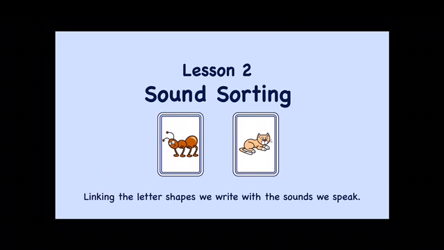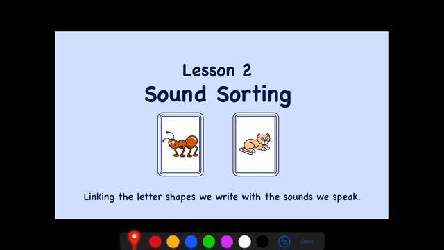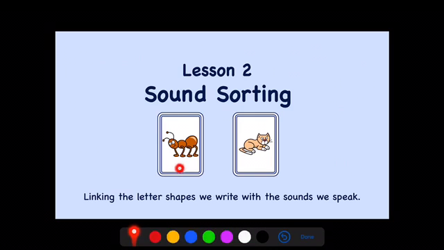In lesson 2, we introduced the short vowel sound ah. We're going to be using that sound for this sorting activity. You will notice that we are only going to be thinking about ah when we hear it right at the beginning of the word and ah when we hear it somewhere in the middle of the word.